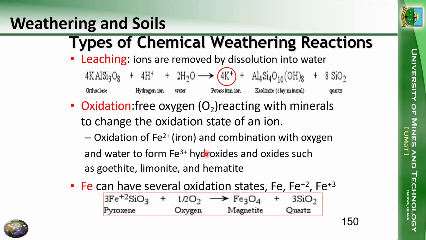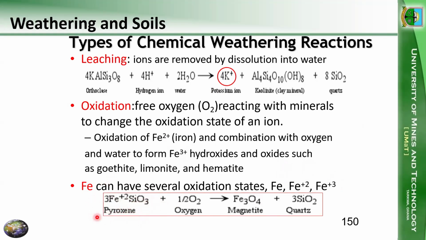We do know iron can exist with different charges, +1, +2, +3, from basic chemistry. So here we have iron with a charge of +2 combining with silicate, and what we have there is pyroxene.